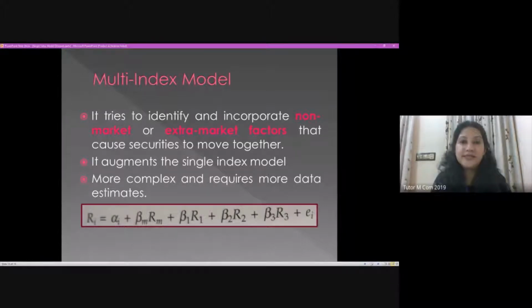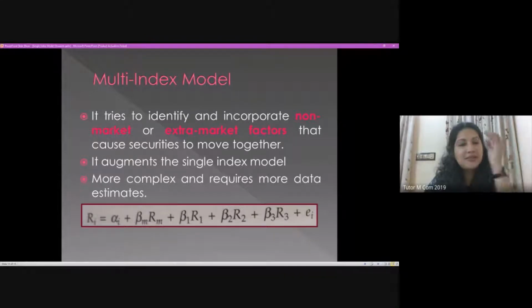Till now, we had been discussing the single index model. As all of you said, in the single index model, there are two components which we consider. One is the market return, and another is the specific return of that individual security. Again, in the risk component, we discuss the market risk as well as the specific, individual security related risk.